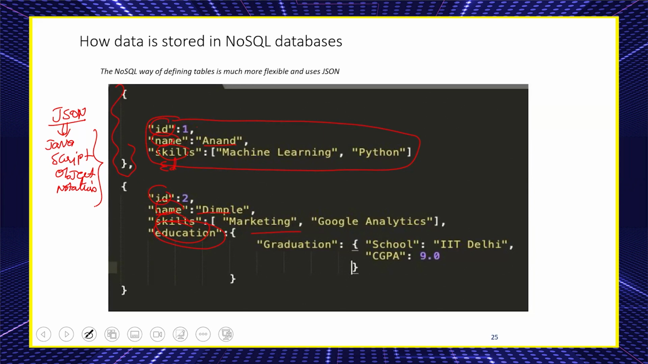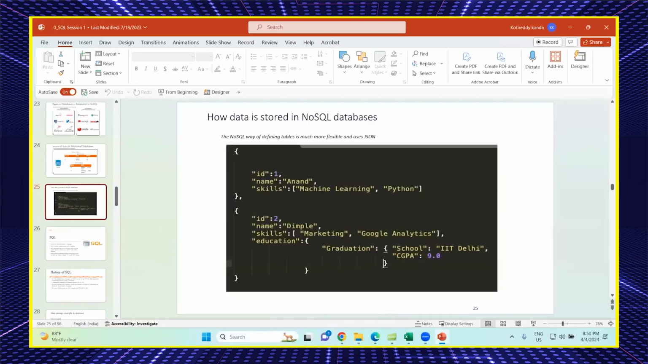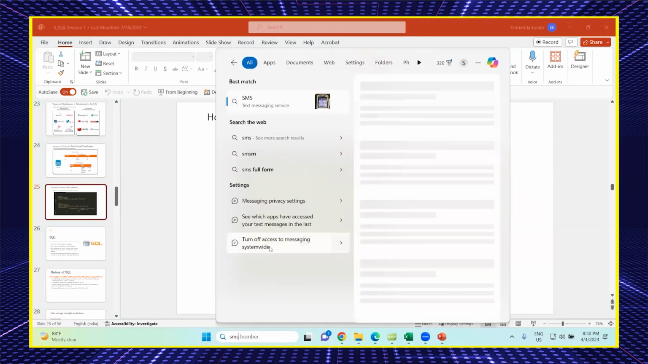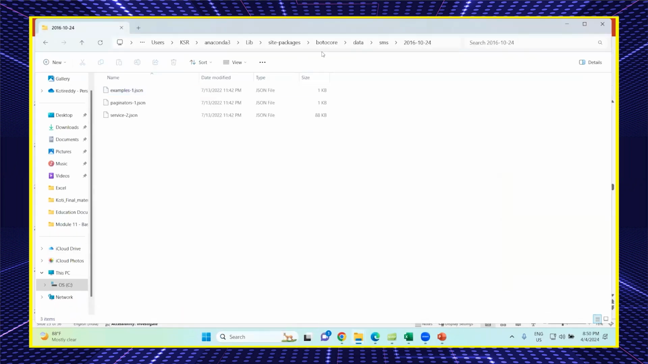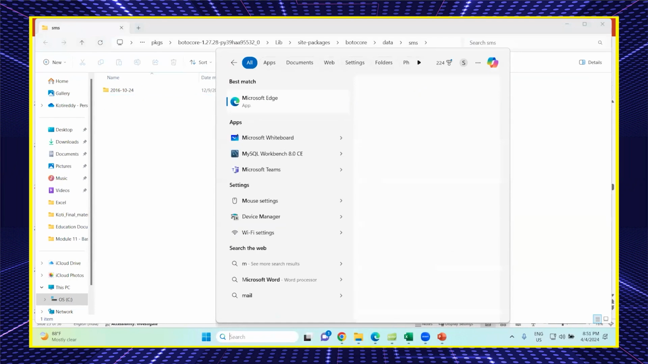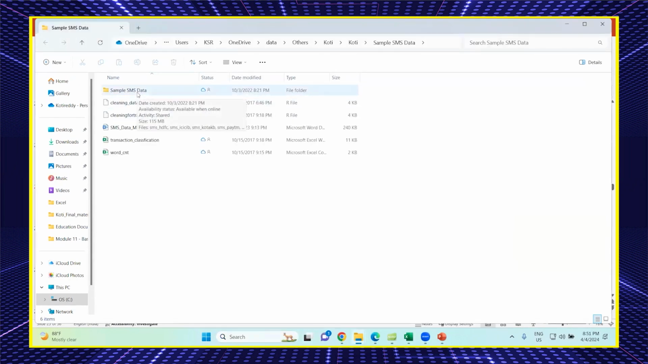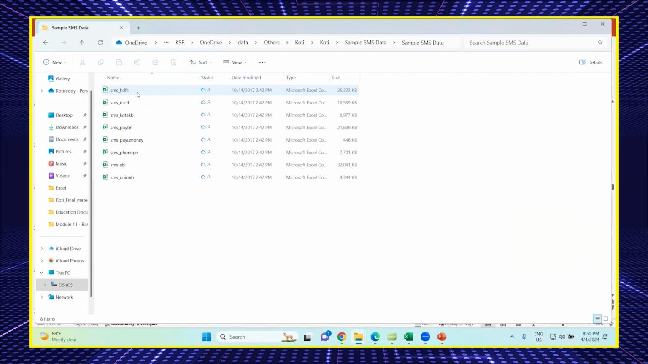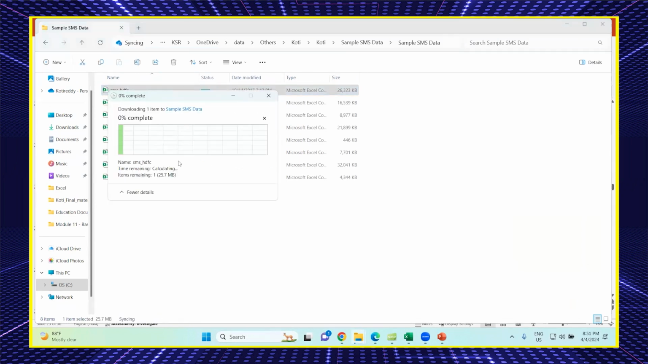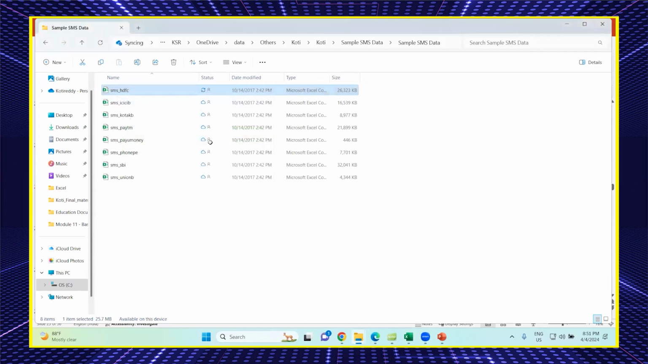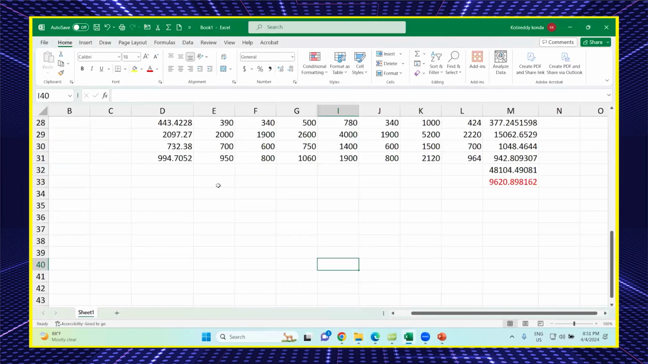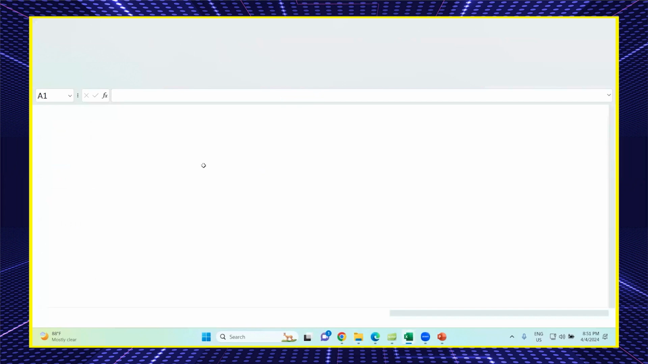For example, this is one way. Let me show you some example samples of SMS data. These are some banks' information. Let me open the file. Maybe it's easy to understand as a table, but it is not actually a table. See, this is the information.